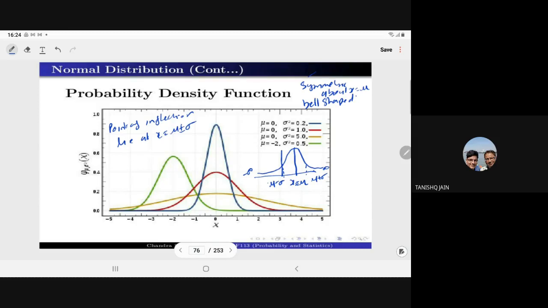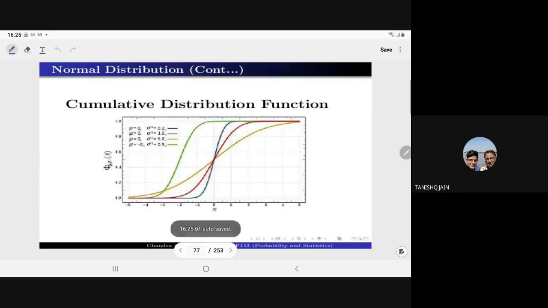Point of inflection means it is a stationary point where we do not have a maximum or minimum, but it is a stationary point. So a few things you can see: it is symmetric about the mean, the point of inflection lies at mu plus minus sigma, and it is bell shaped. For different values of mu and sigma, this is the shape of the cumulative distribution function. You can notice here also we have a non-decreasing function.